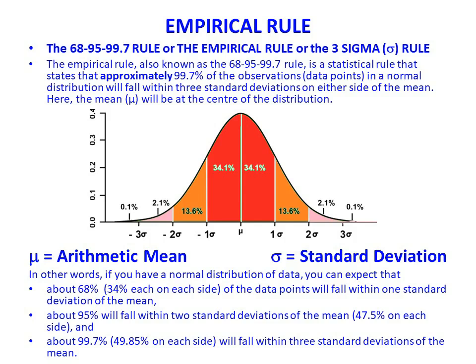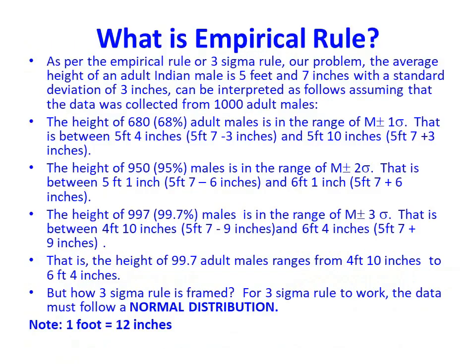In other words, if you have a normal distribution of data, you can expect that about 68%, 34% on each side, of the data points will fall within 1 standard deviation of the mean, about 95% will fall within 2 standard deviations of the mean, 47.5% on each side, and about 99.7%, 49.85% on each side, will fall within 3 standard deviations of the mean.